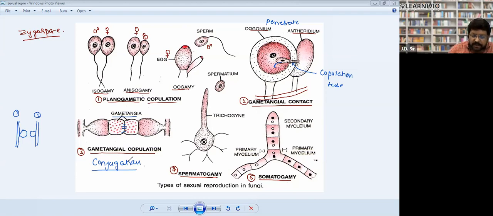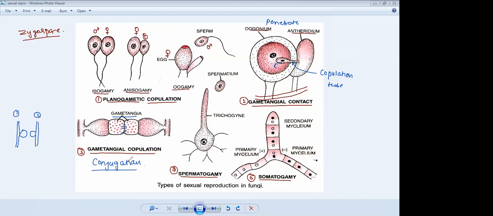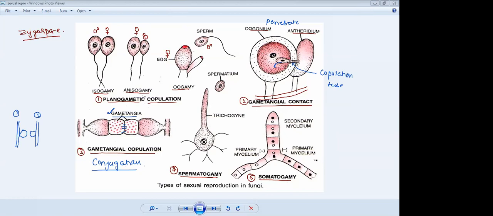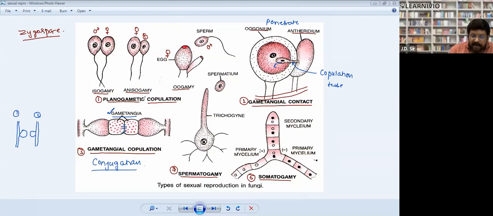So note down gametangial copulation. In gametangial copulation, formation of gametangia takes place in nearby hypha.